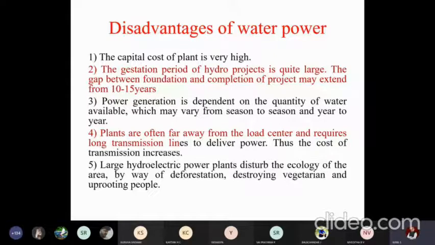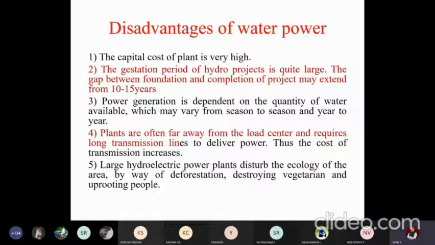Plants are often far away from the load center and require long transmission lines to deliver power. This is a common thing. Why? Because you cannot plan this plant as per your requirement. We cannot build a hydroelectric plant very near to an industrial area so that without a huge transmission line, I can directly supply the power within a short distance. That is not possible. Wherever you have a stream of water flow, you have to set up the plant there. From there, you have to bring the power to the required site. So little bit longer transmission lines are required, so the initial investment will be more and the cost of transmission will be increased, and also the transmission losses will be more.